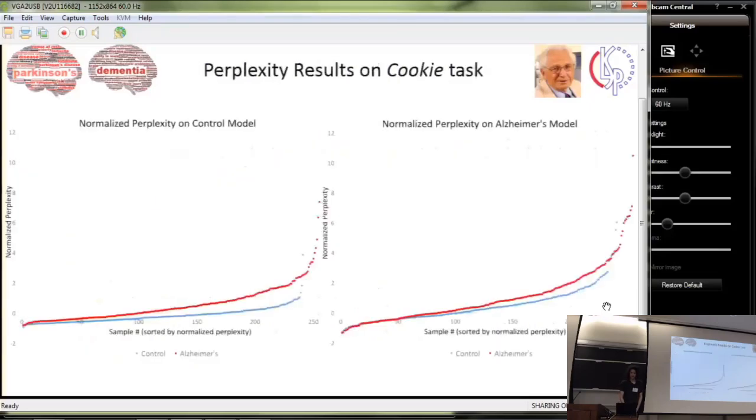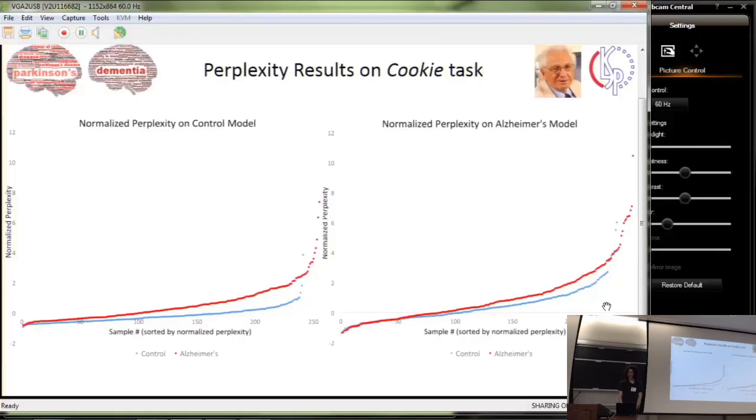Here are the results we obtain on the cookie task. On the left, we have the normalized perplexity on the control model, and on the right, we have our normalized perplexity on the Alzheimer's model. Overall, we see that Alzheimer's participants, which are the red dots, have higher perplexities on both the control and Alzheimer's language models. This is contrary to the past finding on Iris Murdoch's work, but we take a different approach by building two different models. This means that Alzheimer's patients' language is less predictable, with higher variance.